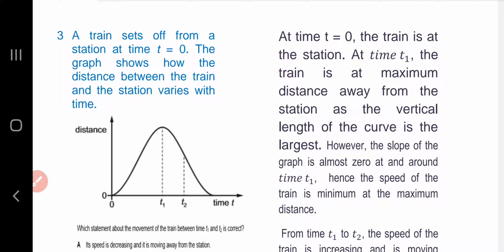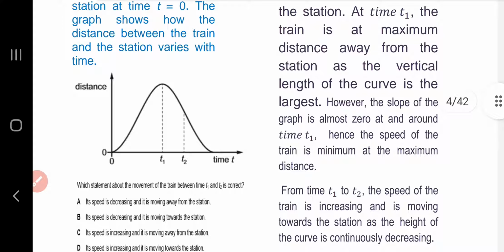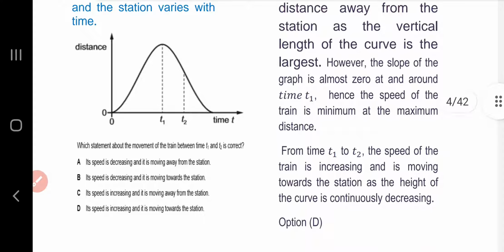However, the slope of the graph is almost 0 at and around time t equals t1. Hence, the speed of the train is minimum at the maximum distance. From time t1 to t2, the speed of the train is increasing and is moving towards the station as the length of the curve is continuously decreasing. Option D is the answer.